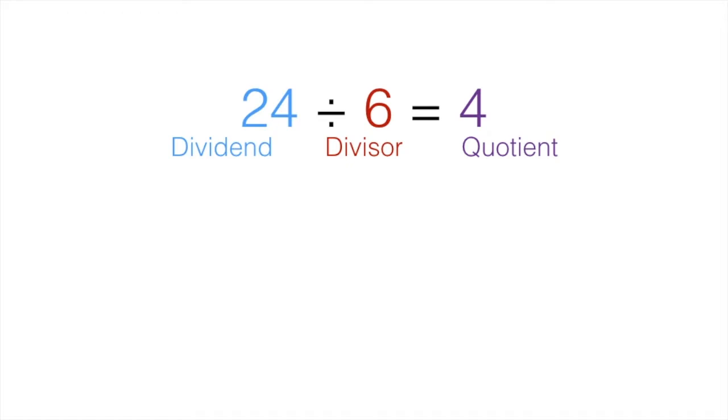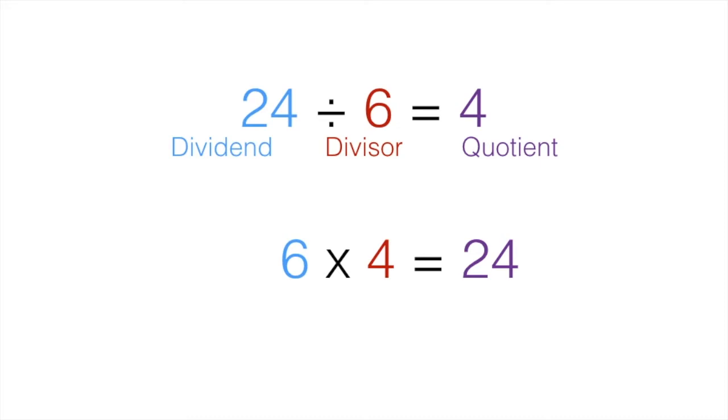Hey, I noticed something. In that equation, if you take those same numbers, you can make a fact from the times table. You know that one, 6 times 4 is 24. That's exactly right. Multiplication and division are what we call inverse operations, which means they are opposites. The same is true of addition and subtraction. To undo multiplication, you divide. To undo division, you multiply. I'm glad you pointed that out because even though we are doing division today, our times tables are going to play a big part.